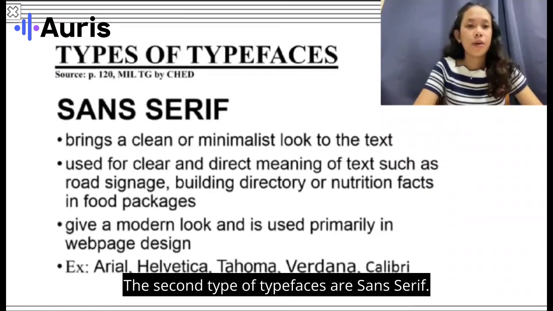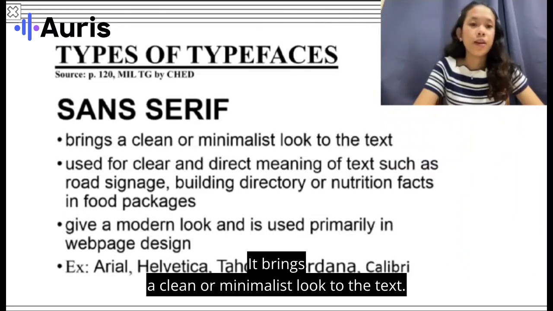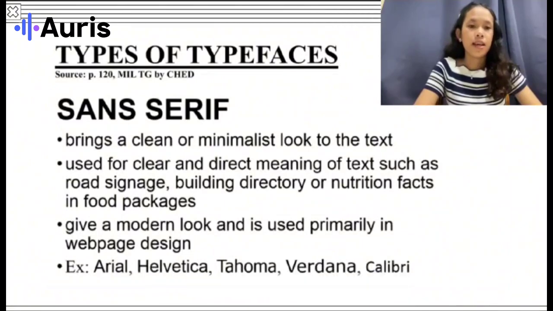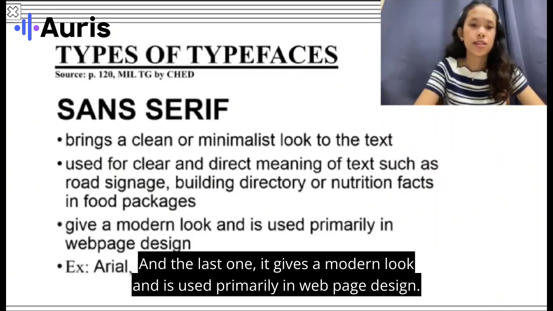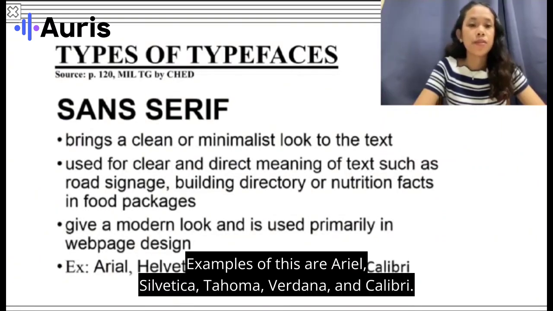The second type of typefaces are sans serif. It brings a clean or minimalist look to the text, used for clear direct reading of text such as road signages, building directory, or nutrition facts in food packages. And the last one, it gives a modern look and is used primarily in web page design. Examples of this are Arial, Helvetica, Tahoma, Verdana, and Calibri.